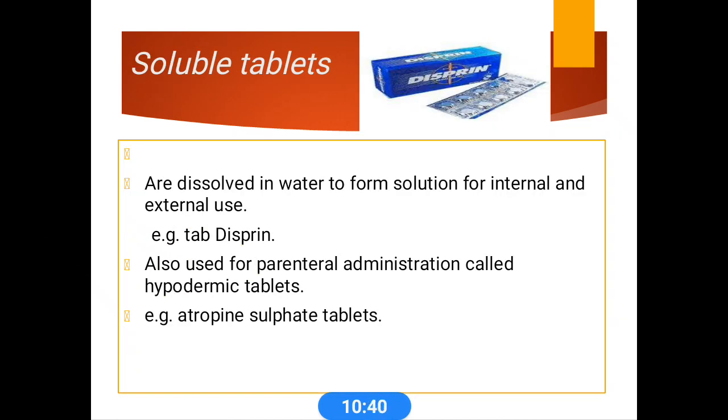Soluble tablets are easily dissolved in water to form solutions for internal and external use, for example the Disprin tablet. These categories are also used for parenteral administration. When used for parenteral administration, they are called hypodermic tablets, for example the atropine sulfate tablet.